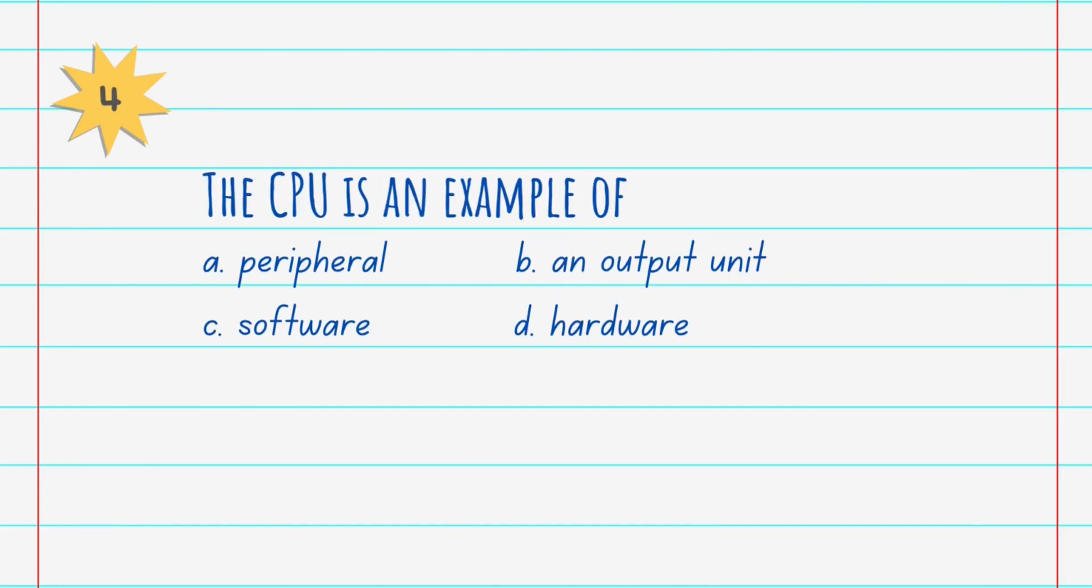Question number 4. The CPU is an example of A. Peripheral, B. An output unit, C. Software, D. Hardware. And the answer is D. Hardware. The CPU, that is the central processing unit, is the part of the computer system that is commonly referred to as the brain of a computer, and it is responsible for executing a sequence of stored instructions called a program. This program will take inputs from an input device, process the input in some way, and output the results through an output device.